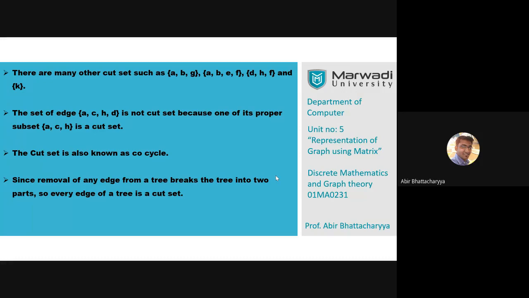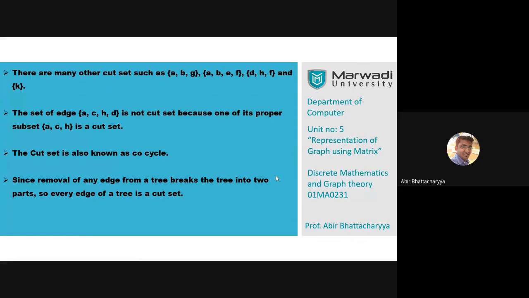Subham, yes. In the second part, you said ACDH. Okay, ACDH in the last graph. You can check your last graph. ACDH is not a cut set because ACH is a cut set of that graph, and ACH is a proper subset of ACDH. Since ACH is a cut set, we cannot say that ACDH is also a cut set.